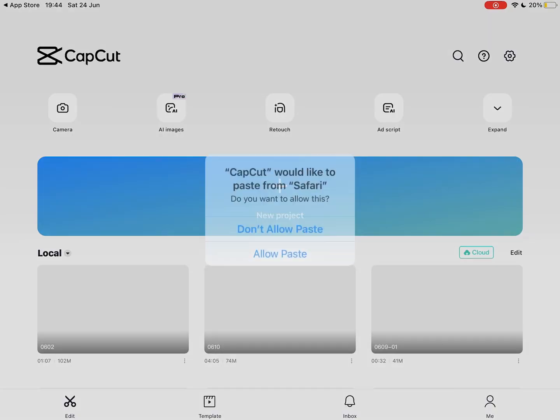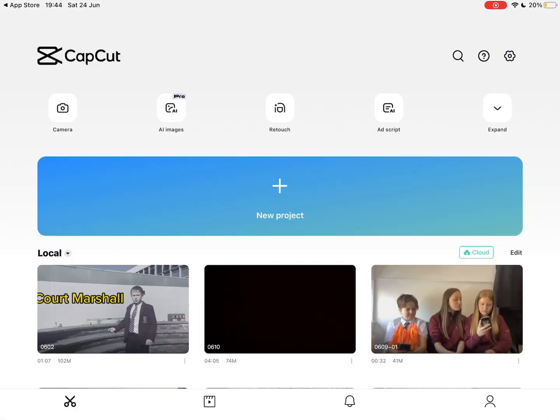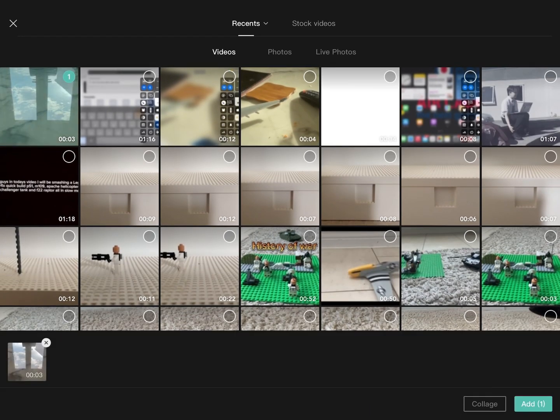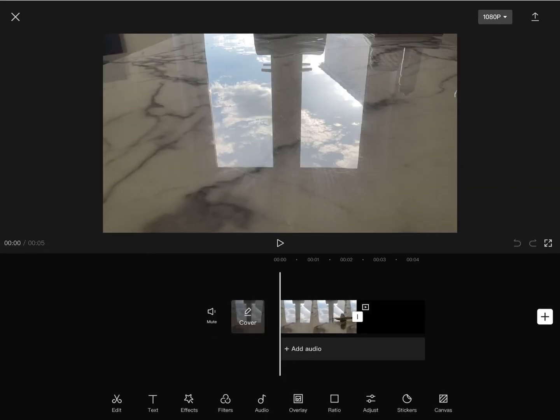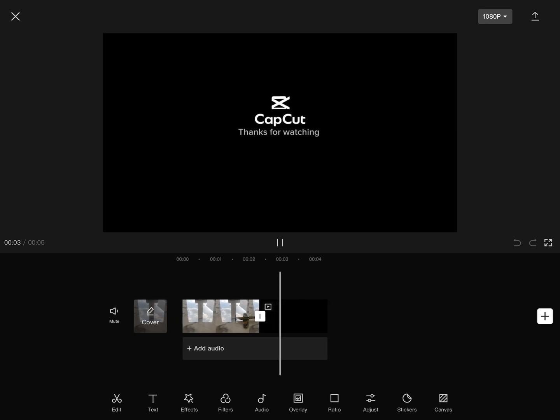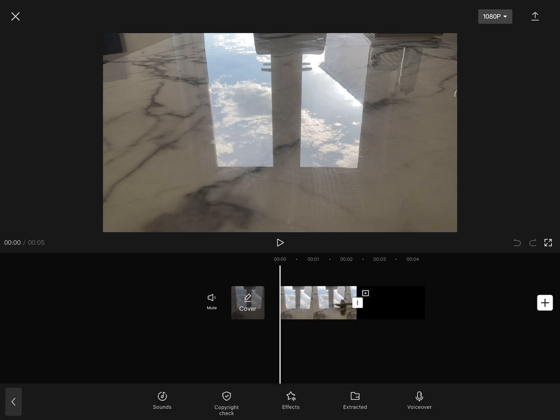And once you open it up, you want to click Add New Project. Click that X and Add New Project. And click on your newly made video and click Add. And that's your video. And to add sound or music, you want to click Add Audio. And click Effects.